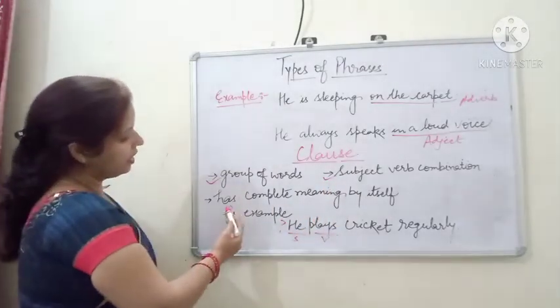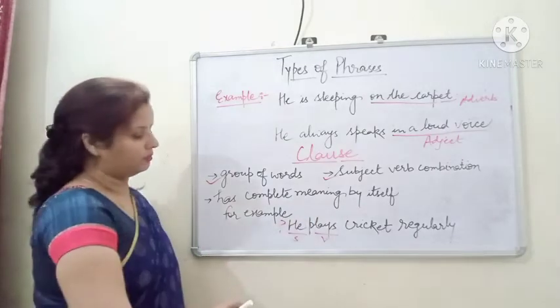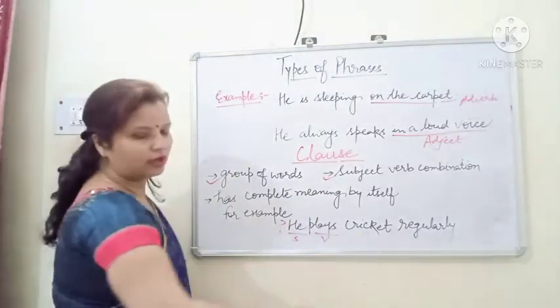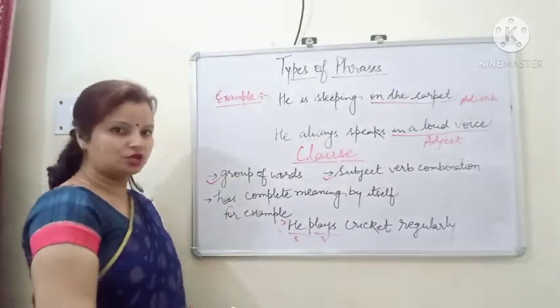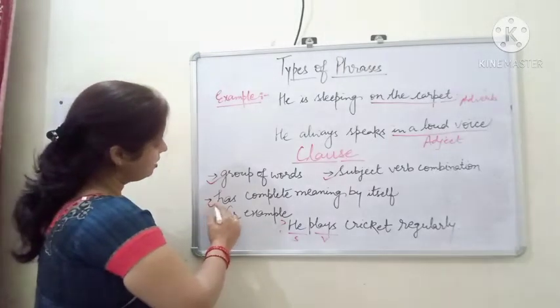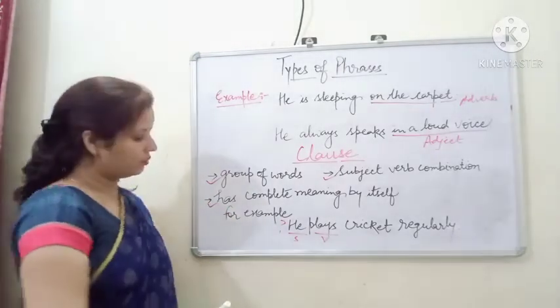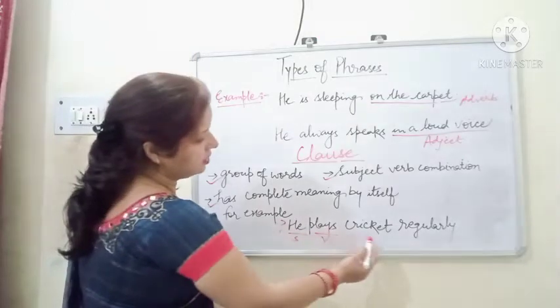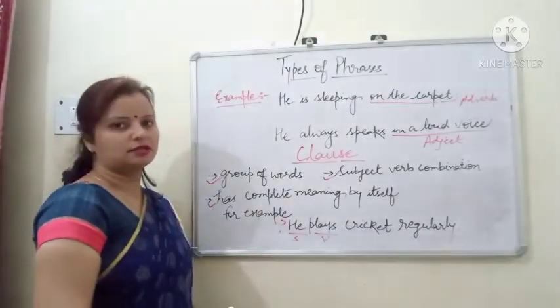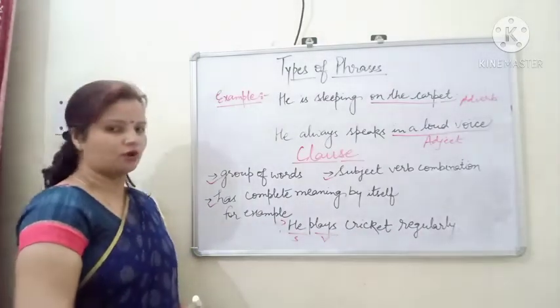And third, it has complete meaning by itself. He plays cricket regularly. Is it giving us complete meaning? Sure. So it is satisfying the third condition also. So we can say that this sentence comes under the category of clause.